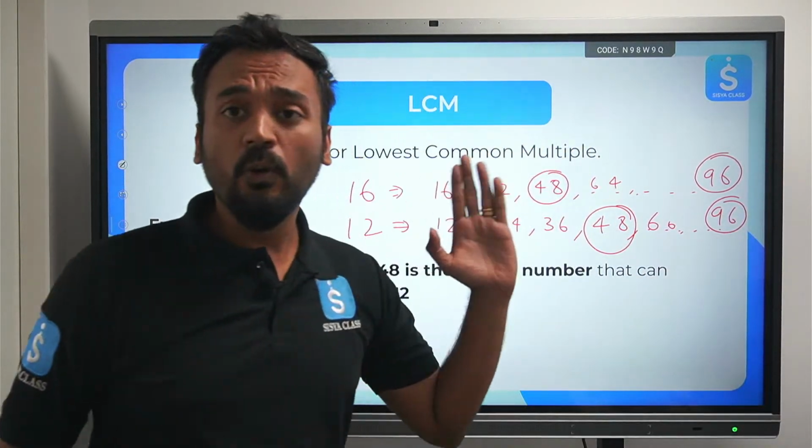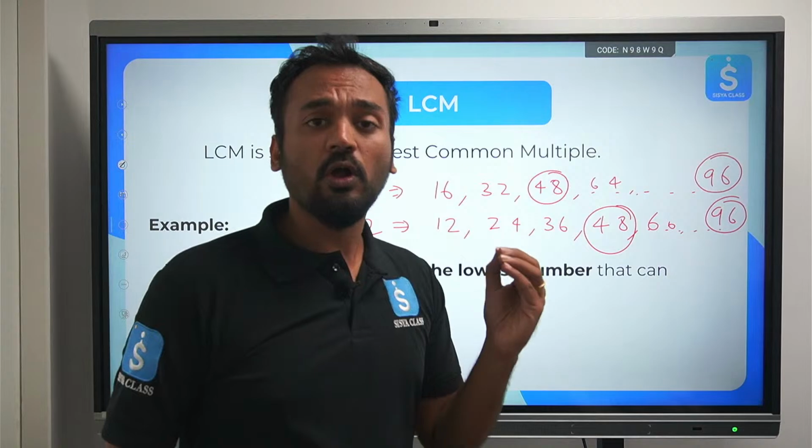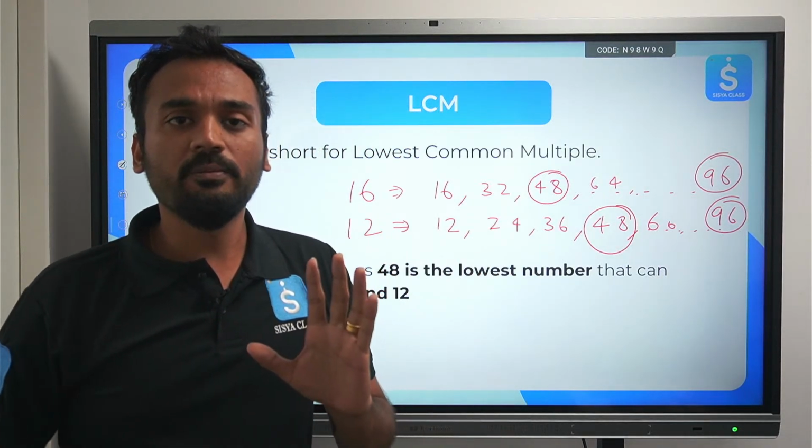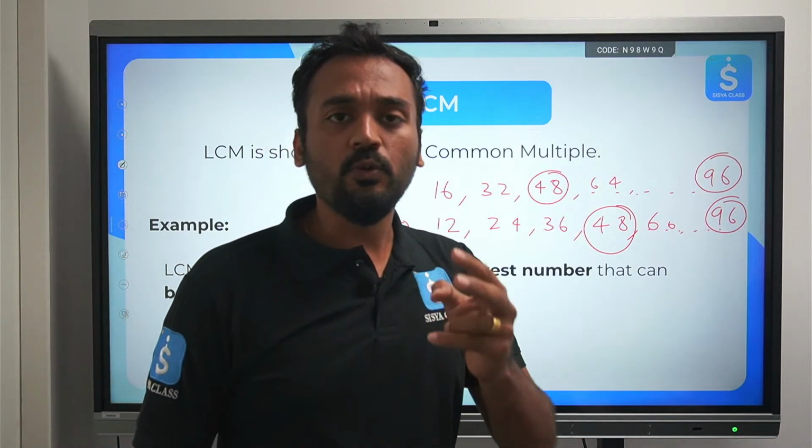And like this, if you go on, there are a lot of common multiples. You will not be able to find the highest common multiple. The highest common multiple is undefined for any 2 numbers or more than 2 numbers.